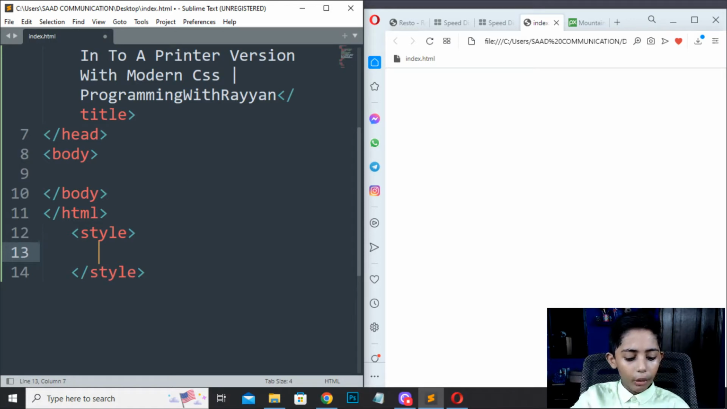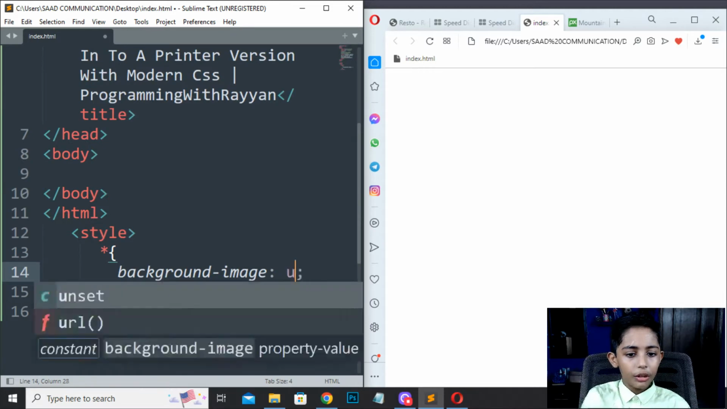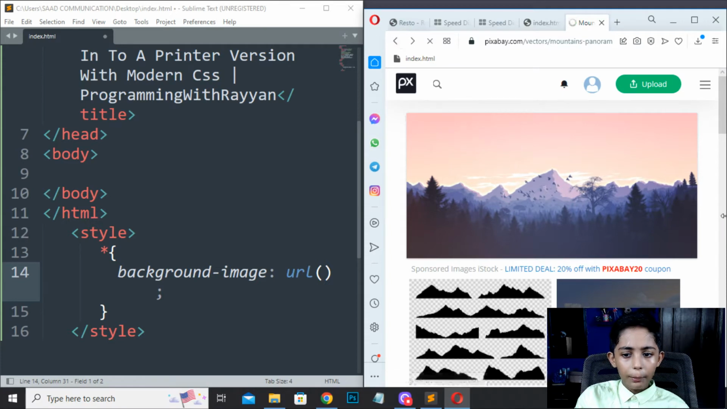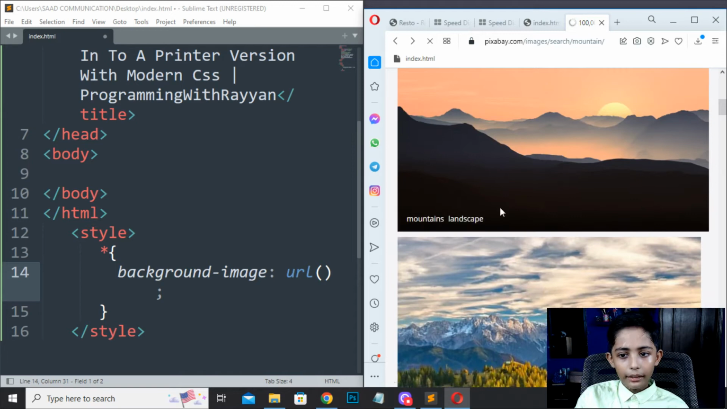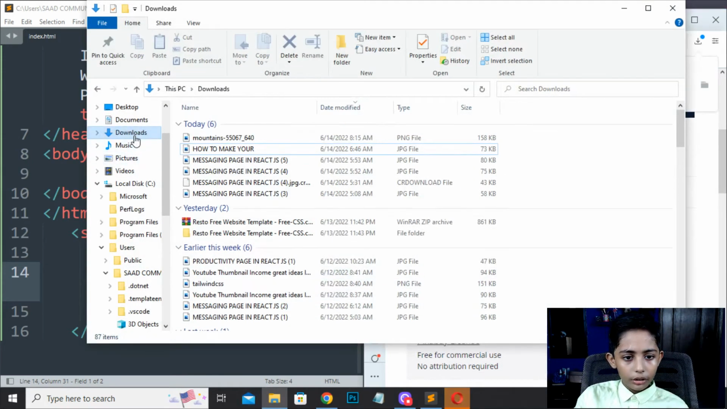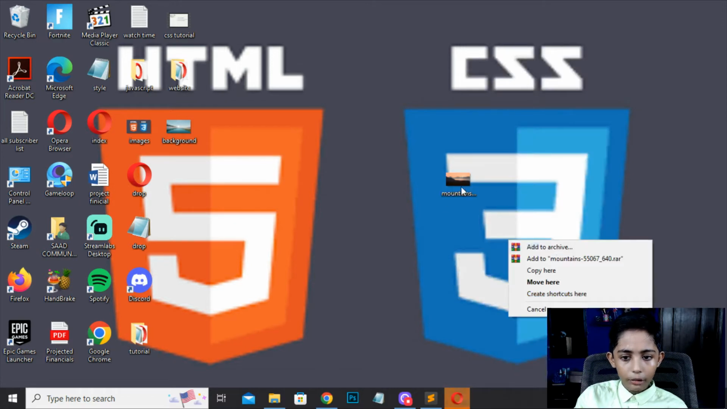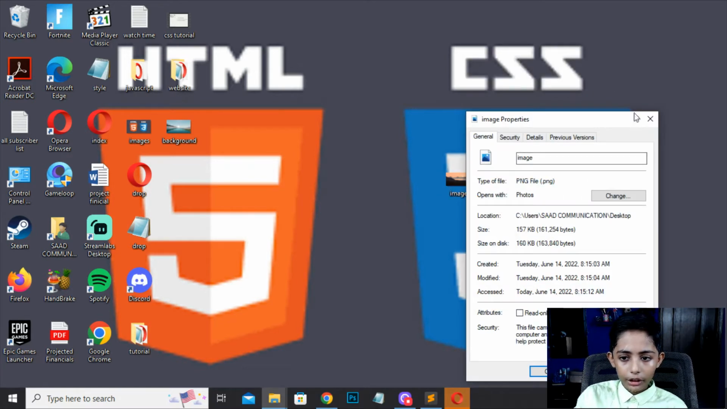Now first of all, I will pick the background image URL. So my background image should be like that. Free download. So it is downloaded. I will pick this image here. Now its name should be image. It is PNG or not? Yes, it is PNG.